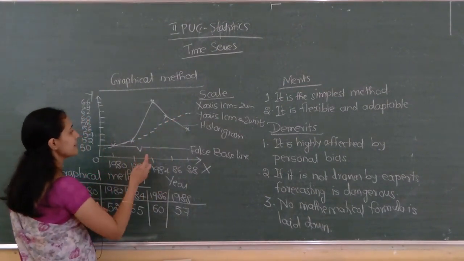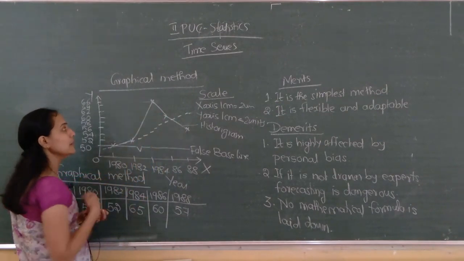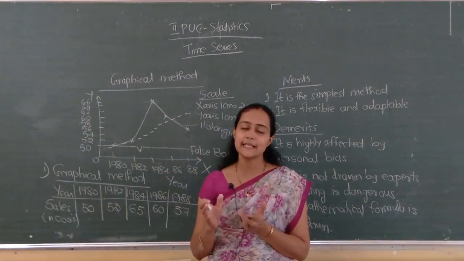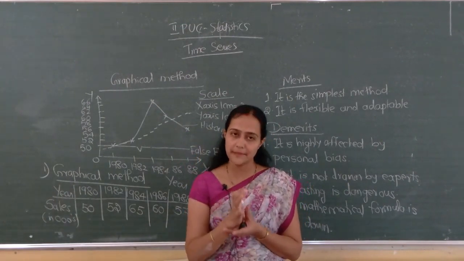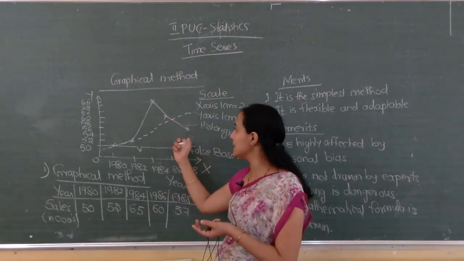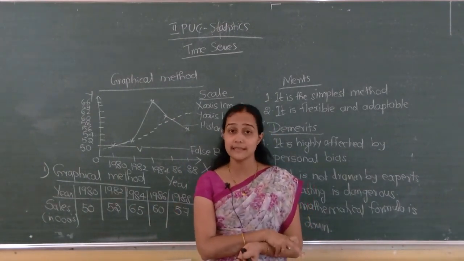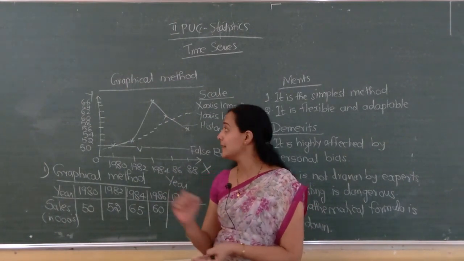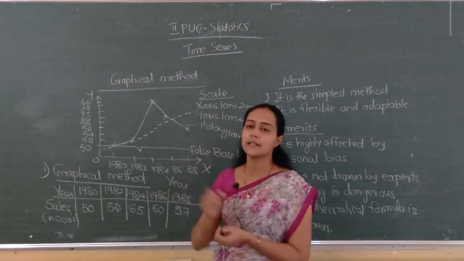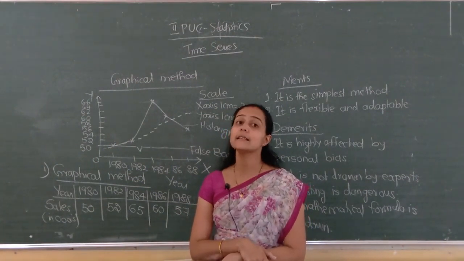Okay, here the number of observations we can't tell exactly: 2 are on the line itself, 1 above, 1 below. This is not a scientific method. You can draw a trend line in your own way, but remember one thing: the number of points above the line and below the line must be the same. Here I did this just for example. We will do some more examples from the textbook so that it will be much clearer. Just remember, we are drawing a line from the first to the last point in such a way that the number of points above and below the line are the same.